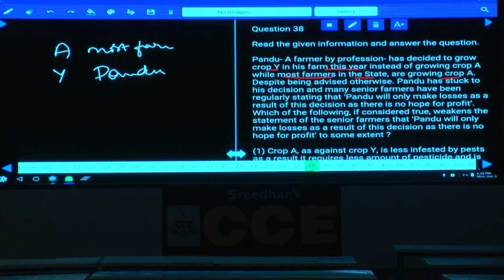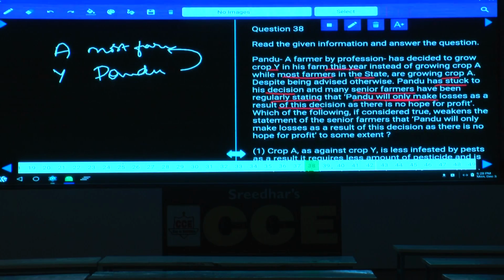Advised otherwise means all the farmers asked this Pandu also to follow A, but Pandu did not agree. Pandu has stuck to his decision, and many senior farmers have been regularly stating that Pandu will only make losses as a result of this decision, as there is no hope for profit. Now, this Pandu will definitely lose.